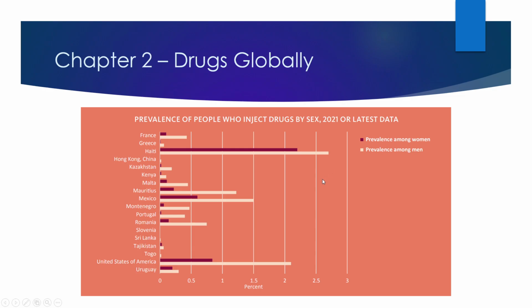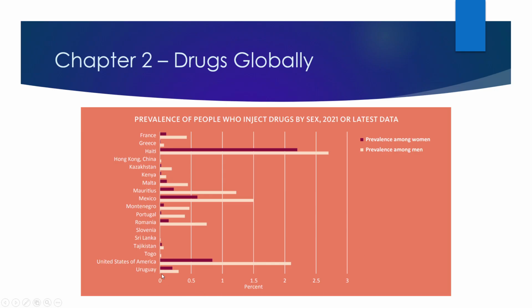What I would look for when I look at lots of different countries, or a lot of different things to compare, to pull away the big story, which is what you're always trying to do with these graphs, is I look for really high cases or really low cases, because your extremes can help tell a story. So you can see that the bars that extend the furthest along this x-axis show the percent of people in a population who are injecting drugs.